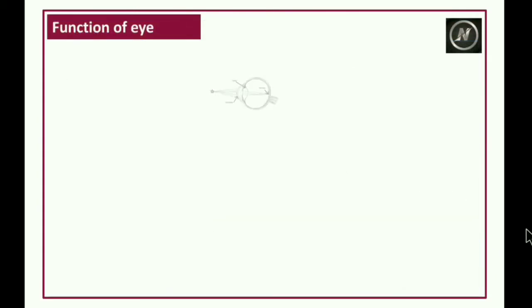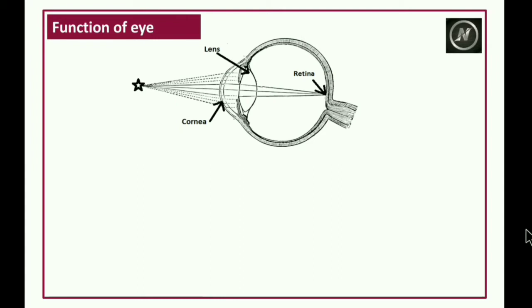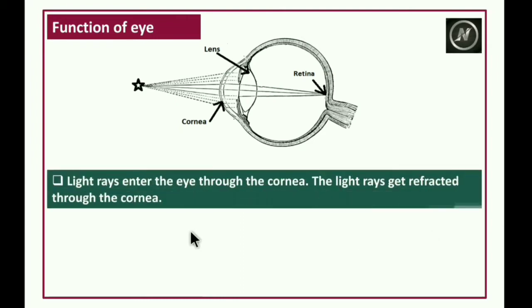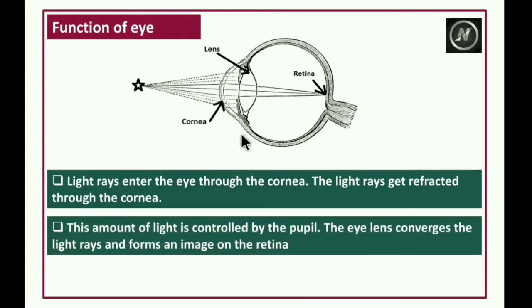Coming to the function of the eye. Let us see the function of the eye. Light rays enter the eye through the cornea. See, this is the object, and the light rays are coming from the object. First they enter through the cornea, and the light rays get refracted through the cornea.